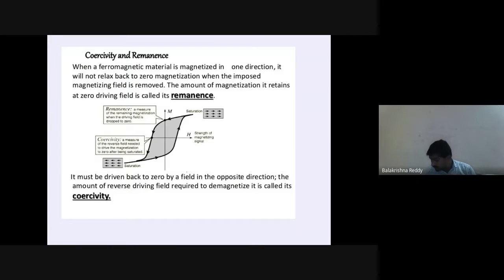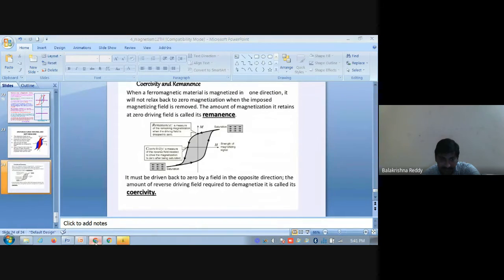Yes, sir. Now this is all about magnetism. Now there are a few topics which we need to discuss, I'll tell you.